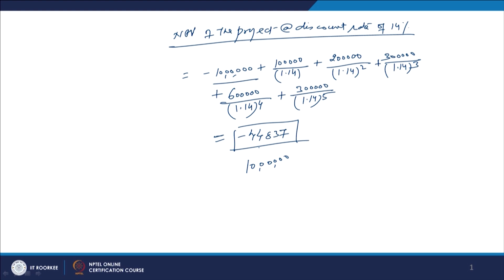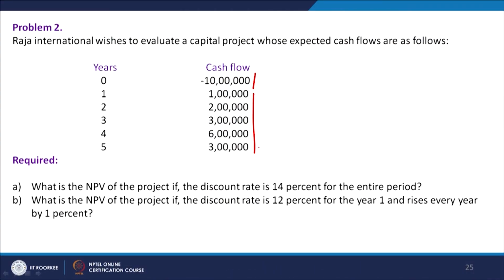So, it means 10 lakh we are investing in the 0 period, and what we are going to get back is the discounted value. In sum total, without any kind of analysis you would say how many lakhs we are going to get back? We are going to get back 15 lakhs, right, against the investment of 10 lakh rupees in the current period.